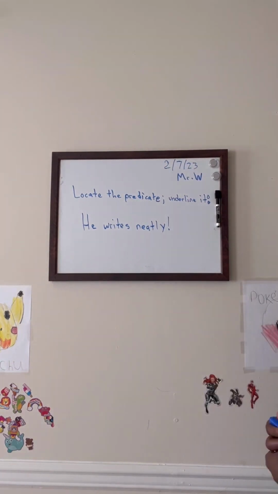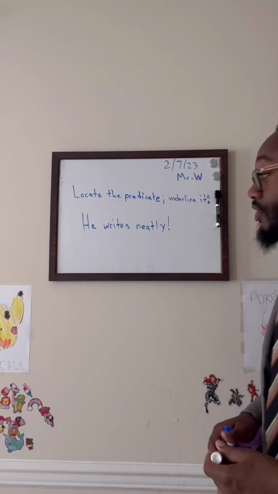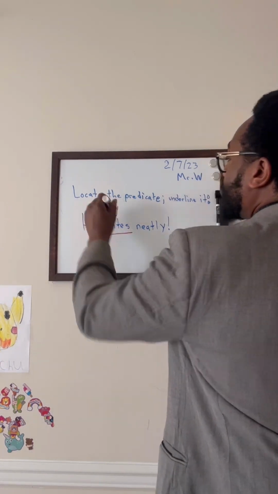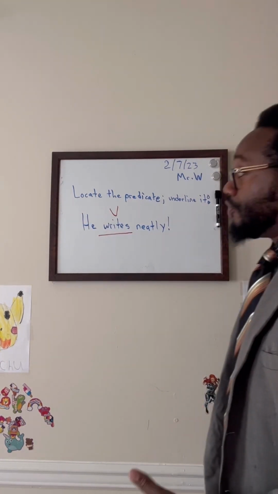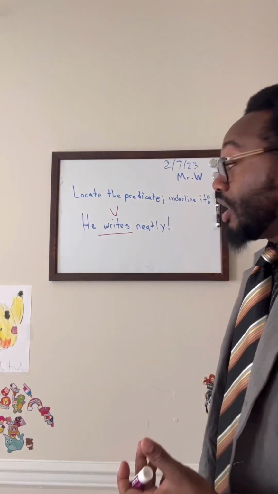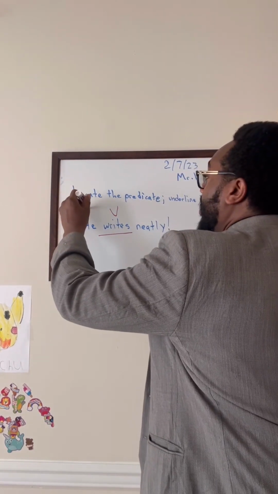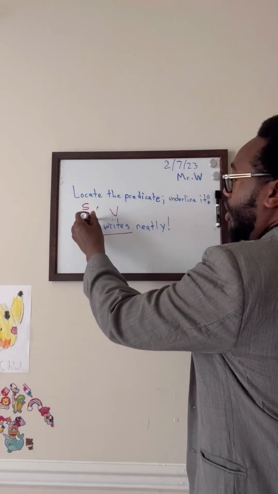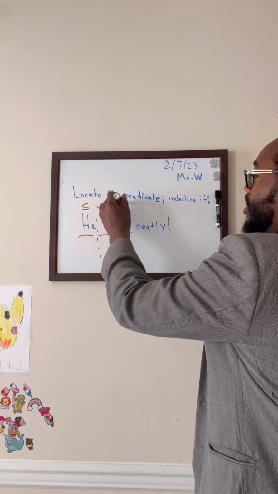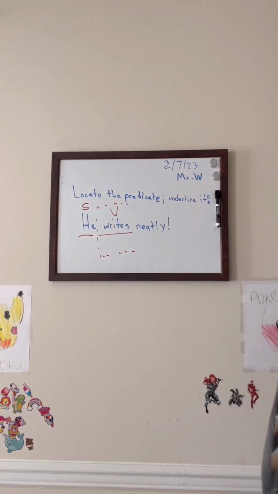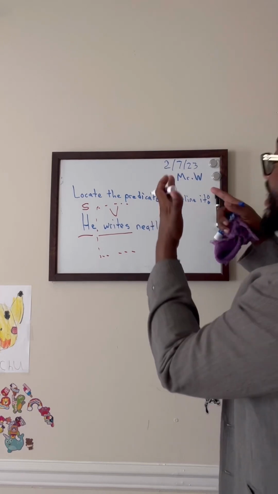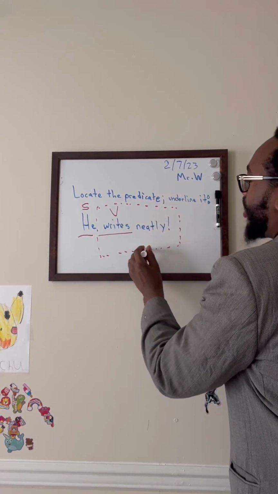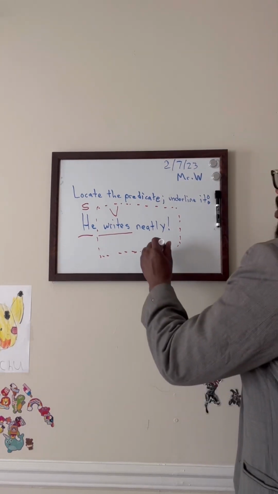He writes neatly. We need to locate the predicate and underline it. Now, we can only have the predicate once we see the verb. So there's our verb. And if we go back to what we know about subject, who's doing the writing? He. He is our subject. So now the predicate starts at the verb. So it starts here. And the specificity of the verb. What about his writing? His writing is neat. He writes neatly. So all of this is our verb phrase and is our predicate.